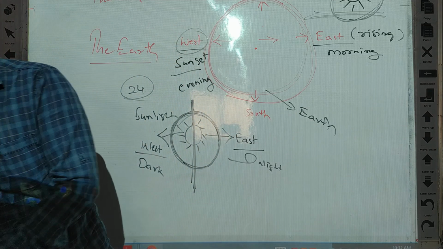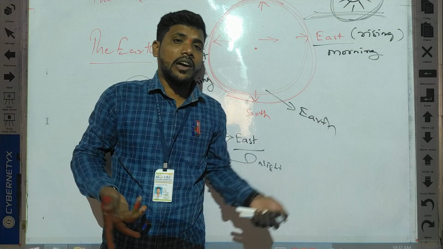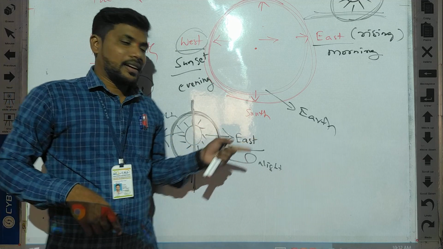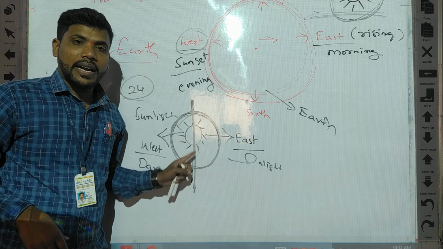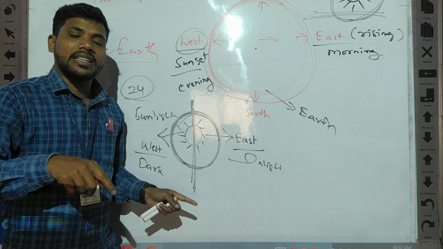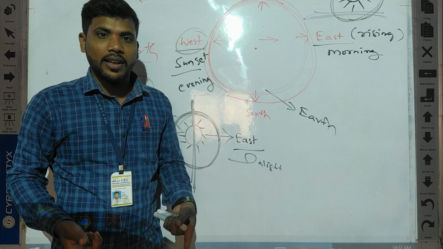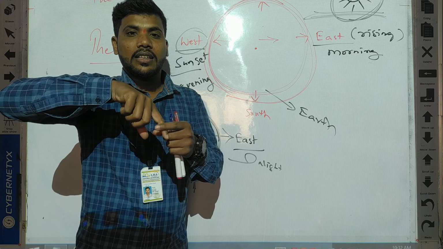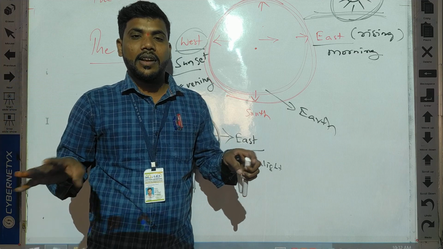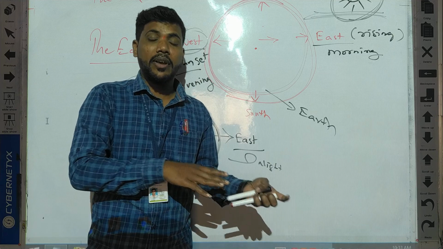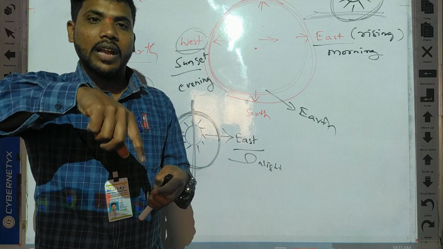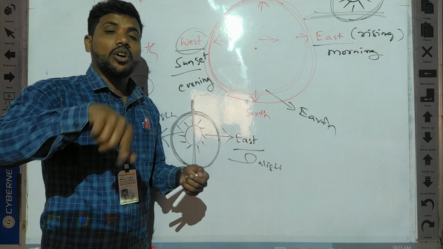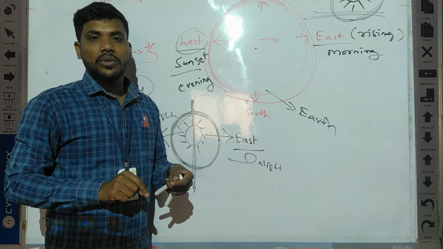So now you have a doubt. Sir, earth is moving, then why are we not falling down? Because we can't feel this movement. Earth is rotating around the sun, but we cannot feel this movement. That's why we are not falling down. For example, rotate yourself for 2-3 seconds or 5 seconds. Just after 5 seconds, stop yourself. You are feeling dizzy. Why? Because you are feeling that you are rotating. Understand? But here earth is also rotating, but we cannot feel that rotation. That's why we are not feeling dizzy.